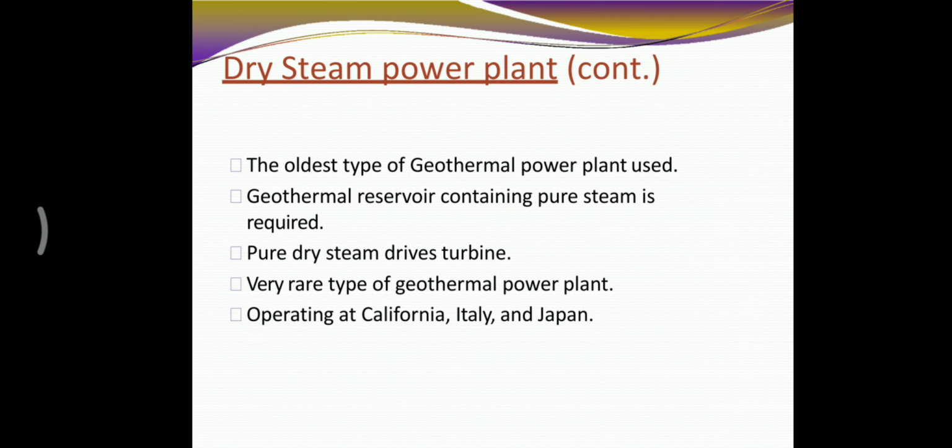Then the dry steam power plant. We explain about the dry steam power plant. It is the oldest type of geothermal power plant. A geothermal reservoir containing pure steam is required. Pure dry steam drives the turbine. It is a very rare type of geothermal power plant.